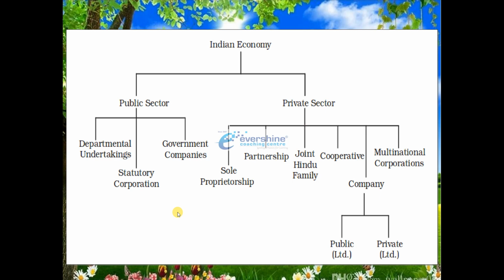I just want to ensure what topics we are going to study in this chapter. In this chapter we are going to study in detail the public sector topic, and also we are going to discuss cooperative societies and company topics. About sole proprietorship, partnership and joint Hindu family business, JHU, we discussed in detail in chapter number 2, but in this chapter we are going to discuss cooperative societies, a bit of information, and in detail the company topic. I hope it is clear to you all what topics we are going to study in this chapter.